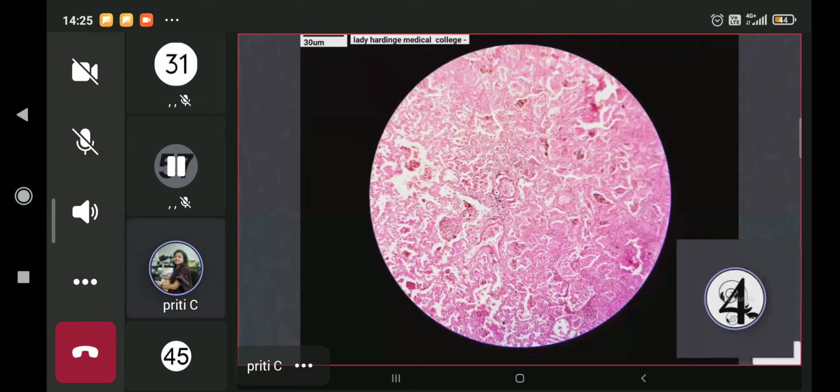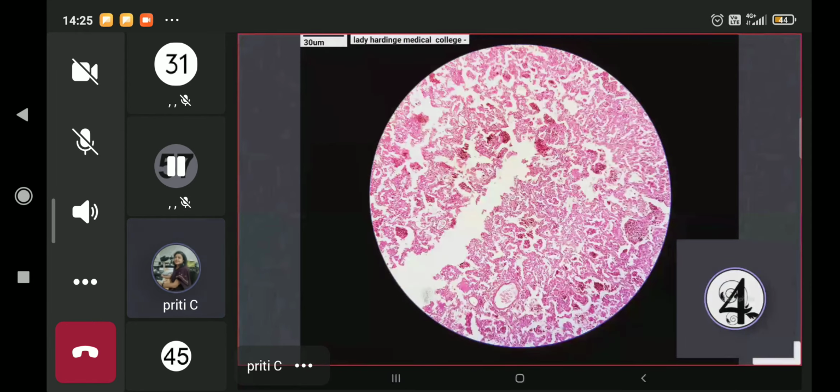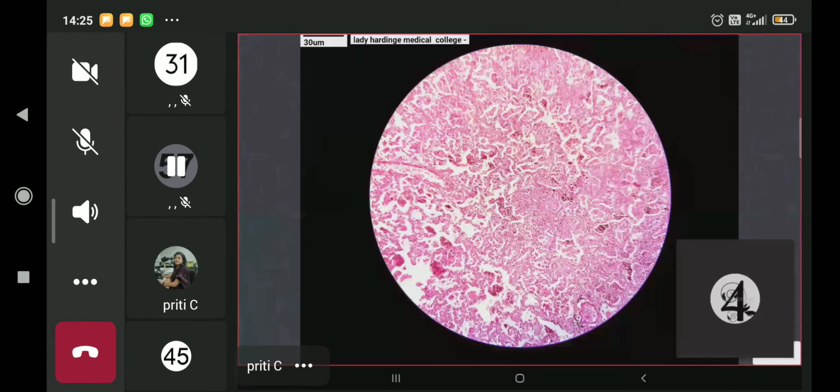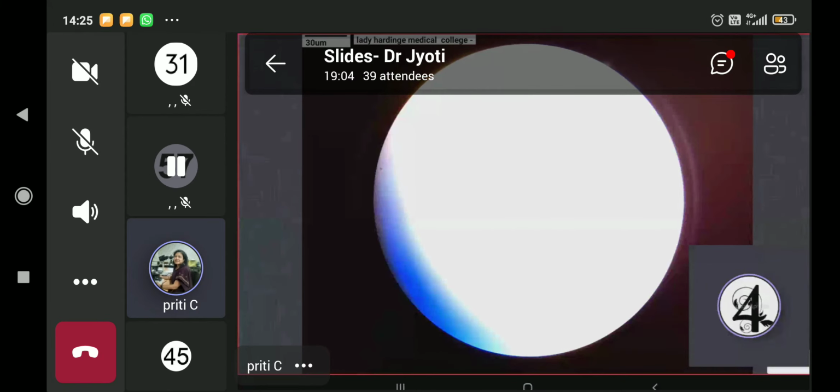Okay. So two alveoli are separated by what? Ma'am, can you please repeat? The gaseous exchange is going to take place, so you need blood, right? Where is the blood coming from? The blood capillaries. Yes. So capillaries are there in the septae between two alveoli. That is the interstitium, right? Okay.